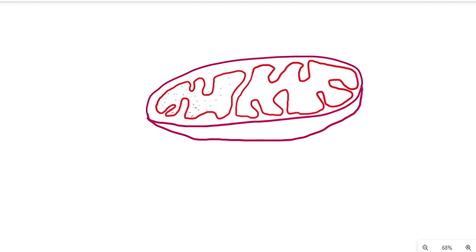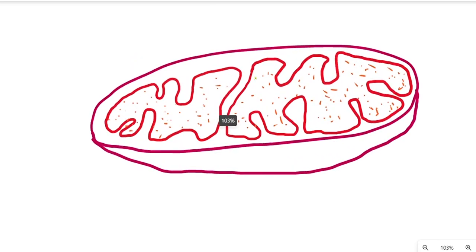Besides the membrane system, it contains a central pulp. That pulp is called the matrix. This pulp contains most of the organelle's important structures. We will talk about that in a while. Before that, there is another thing.